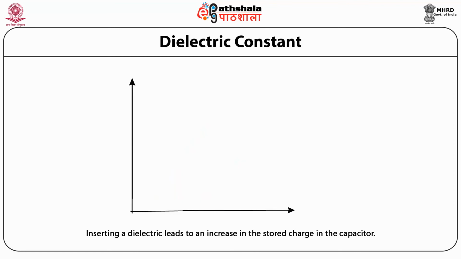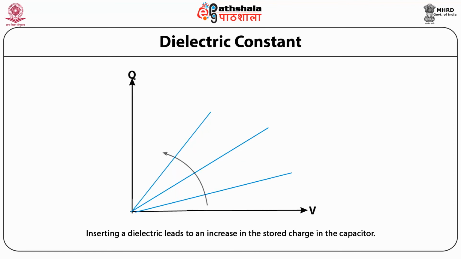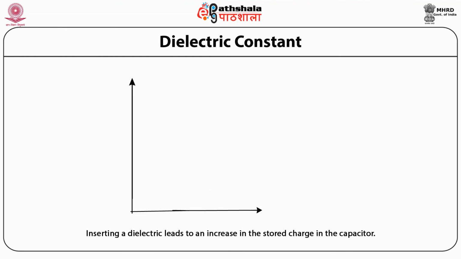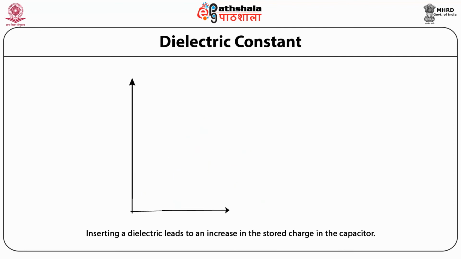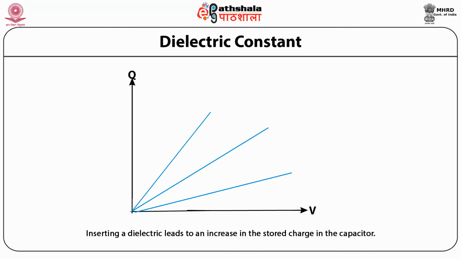So students, you can see that as the dielectric is changed from vacuum to another medium, the capacitance C increases drastically, as you can see in this figure. So let's see why it happens.